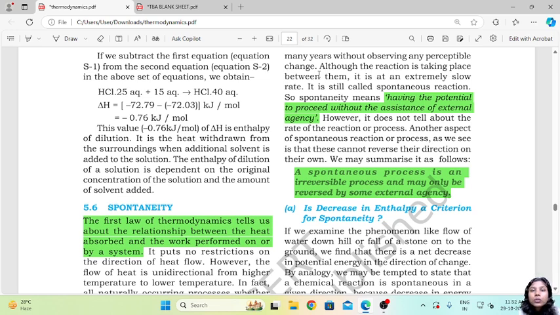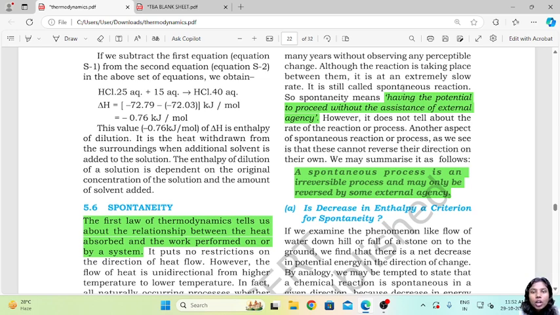We won't be able to see any external change. Although the reaction is taking place between them, it is at an extremely slow rate, so slow that we are not able to see any physical change that is happening.